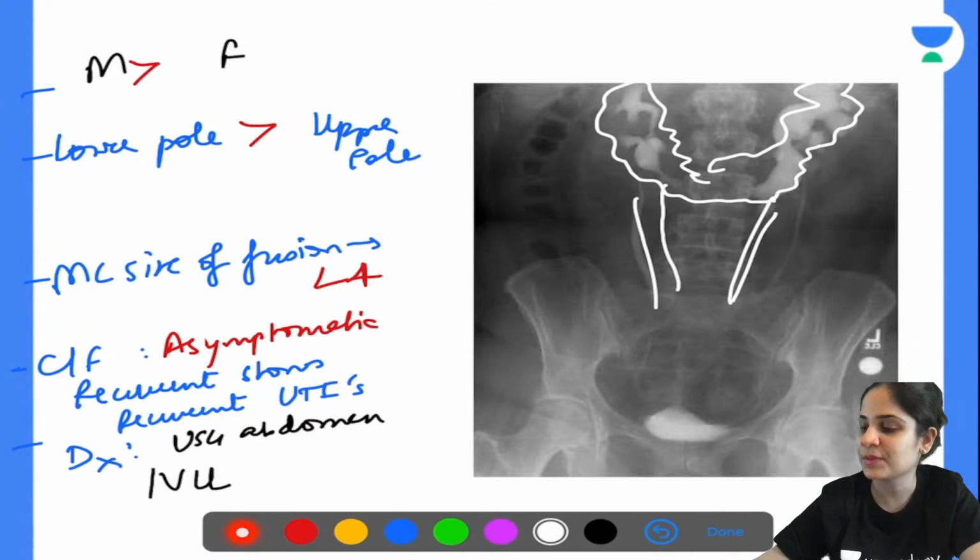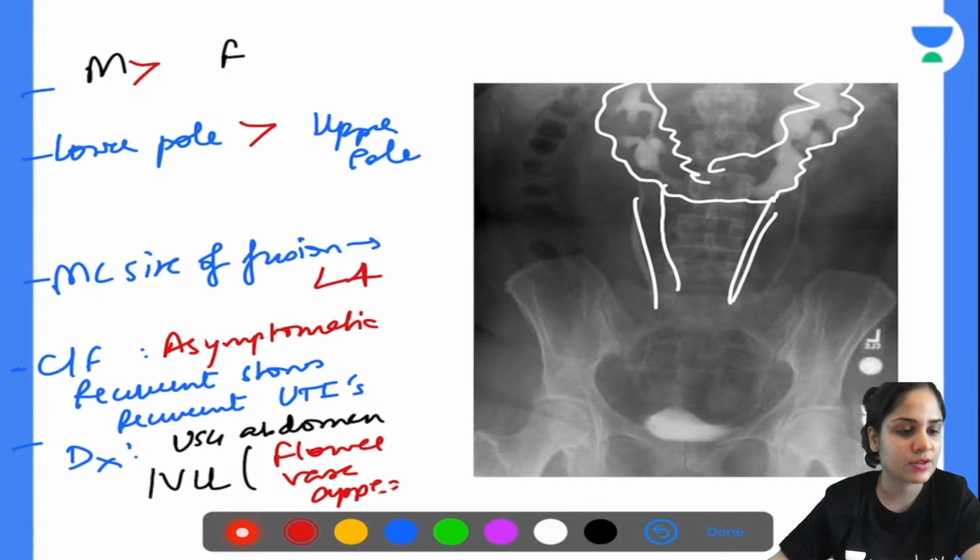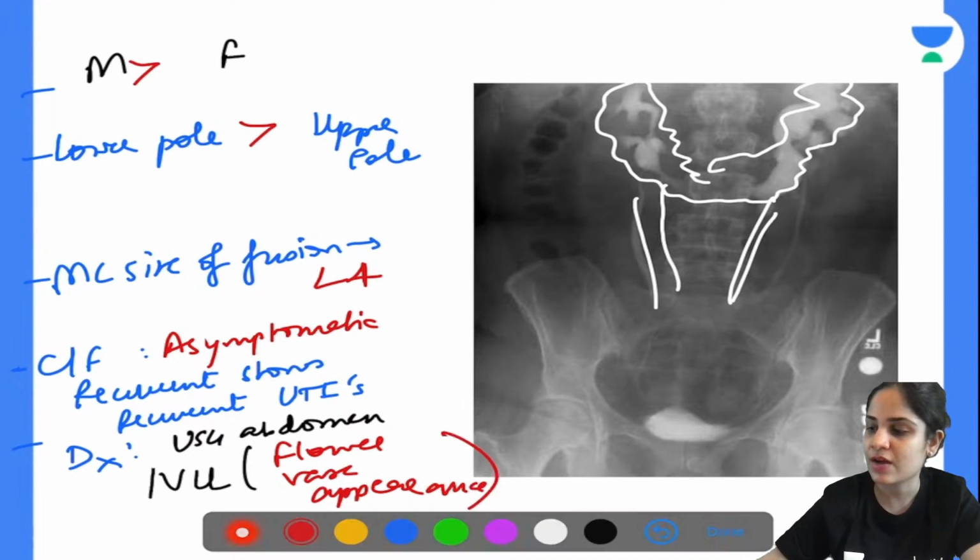Name the appearance. So this is called flower vase appearance. This is what is asked in the exam. So you should know 100% these specific words that are there. These are the ones that they will ask you in the exam. Okay, so it is called flower vase appearance.